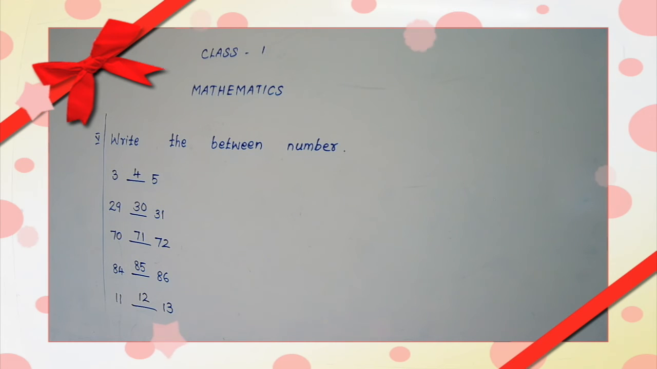Second one. The number between 29 and 31 is 30. Leave one finger space and write. Third one. The number between 70 and 72 is 71. The answer is 71.